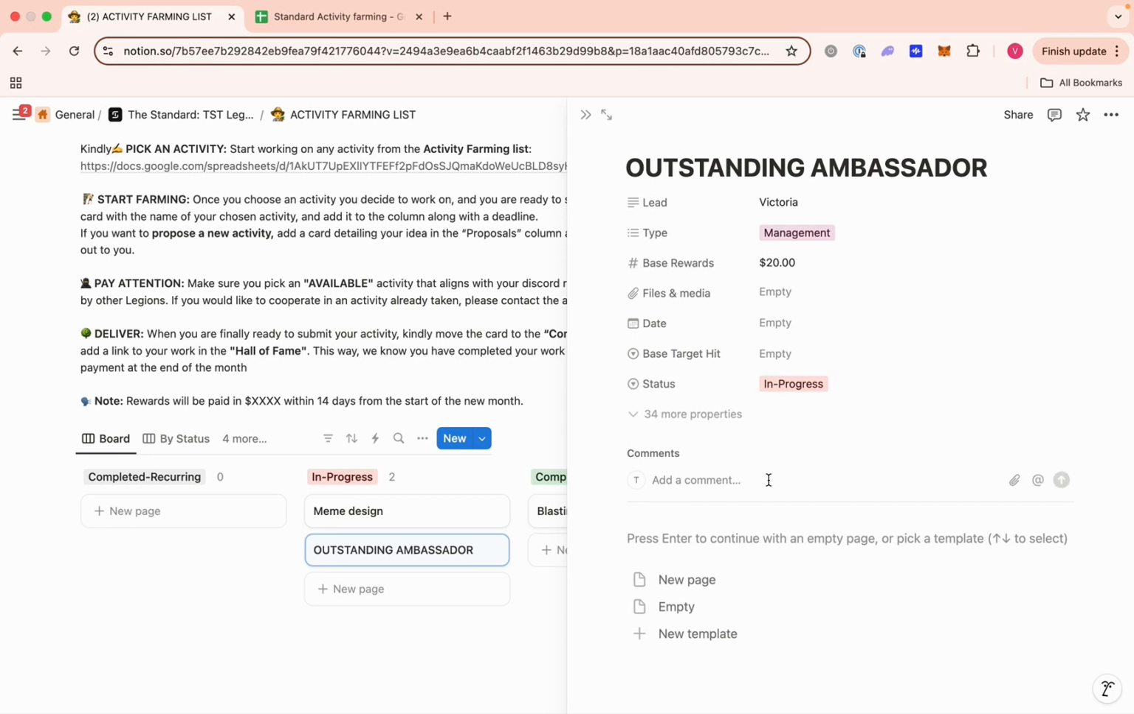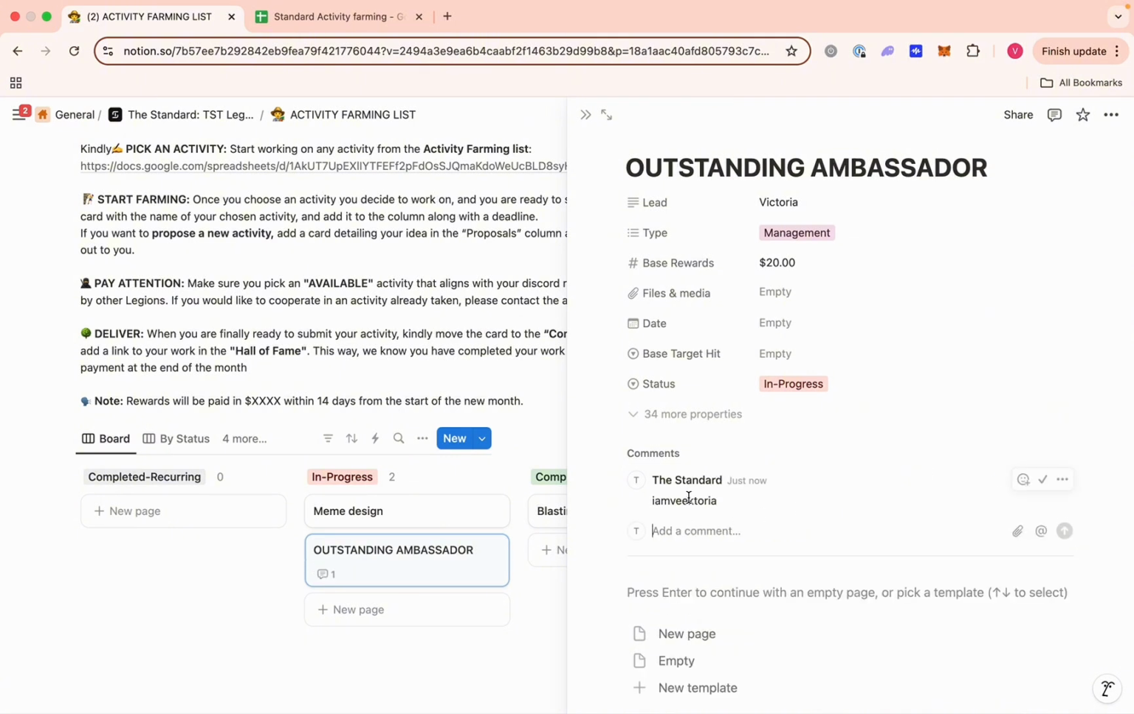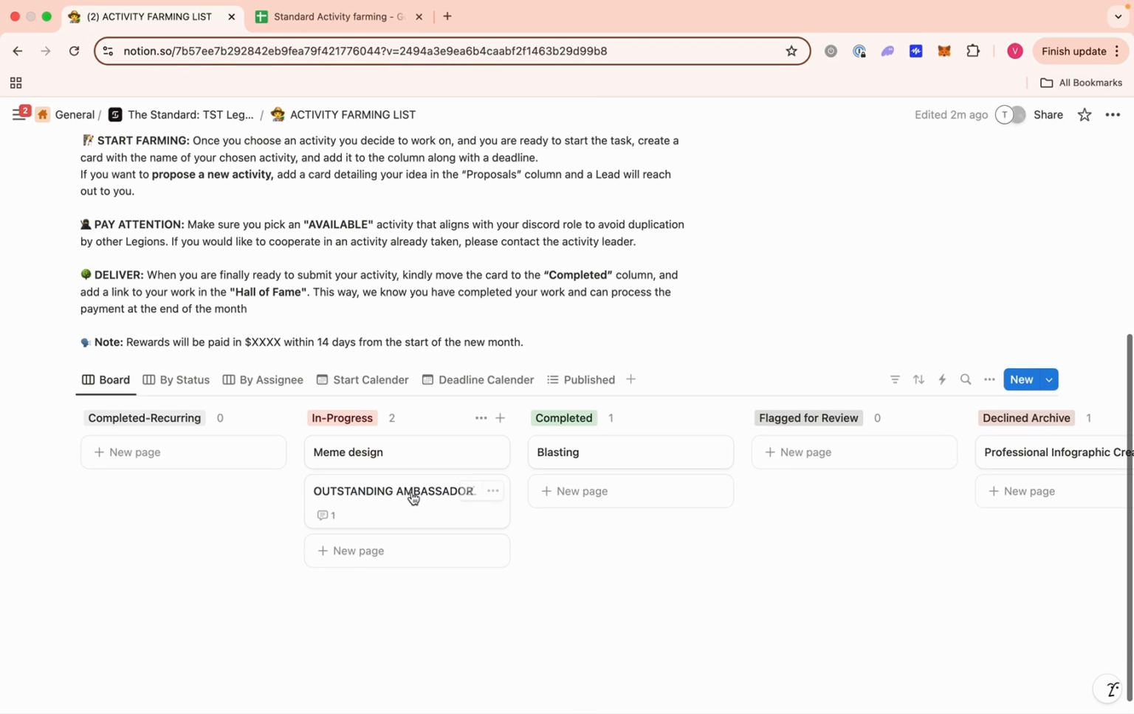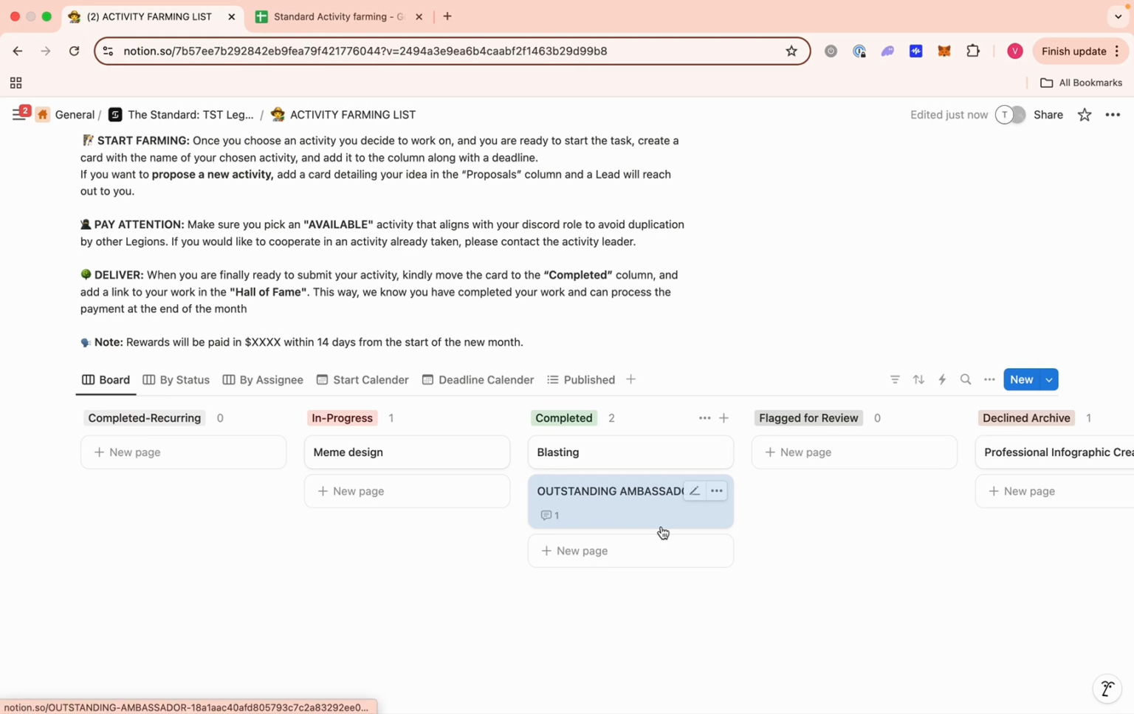You can add in a comment. It is important that every ambassador add in their Discord username as a comment to make things easier for us to easily check who is doing an activity. Mine is I am Victoria on Discord, so I'll just comment this as my Discord username. Alright, and that is it. So at the end of the month, when I am done with this activity, I'll just drag it from here and move it to completed. So once you move it to completed, you don't have any business again with the Notion page. All you have to do is to relax for us to review it, right?